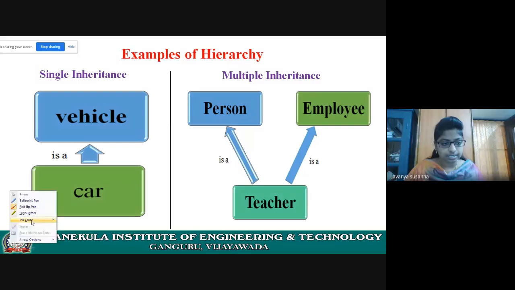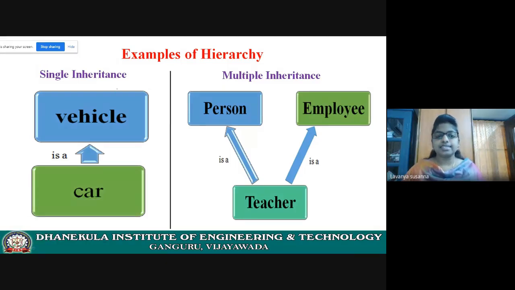Let us see the single inheritance. One class inherits the properties of another class. See here, this is a class. Vehicle is a class. Car is a class. See the arrow mark. This arrow mark is pointing to vehicle. That means vehicle is a superclass and this is a subclass.